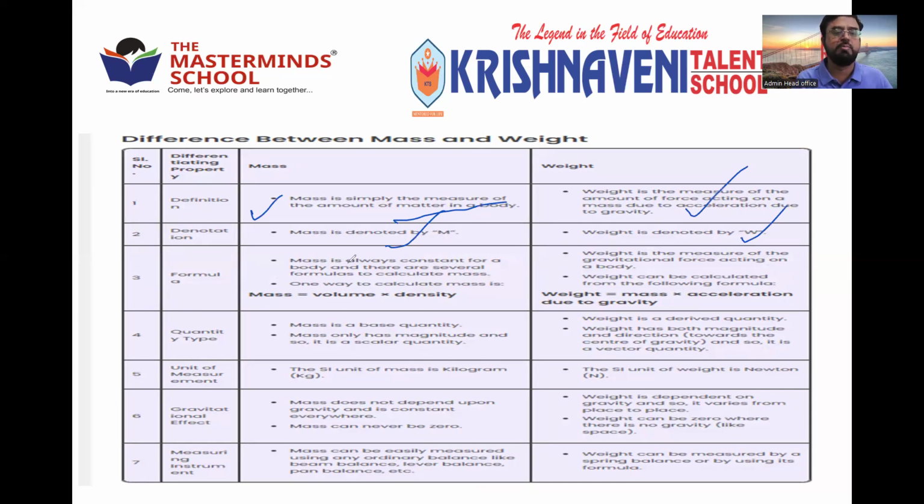Mass is always constant for a body, and there are several formulas to calculate the mass. One way to calculate it is mass equals density into volume, as we have seen from the definition of density. Weight is equal to mass into acceleration due to gravity, that is W = mg. Here mass is a base quantity, that is fundamental, whereas weight is a derived quantity. Mass has only magnitude and no direction, so it is a scalar quantity, whereas weight is a vector quantity.